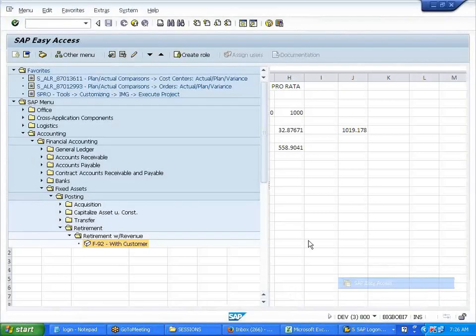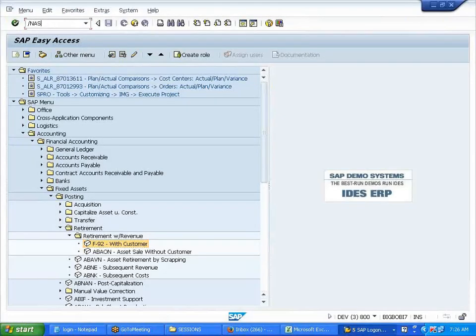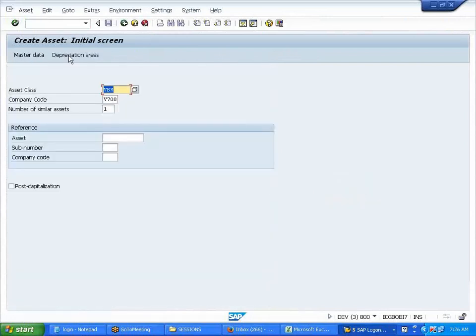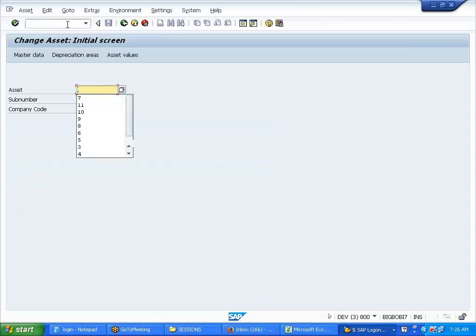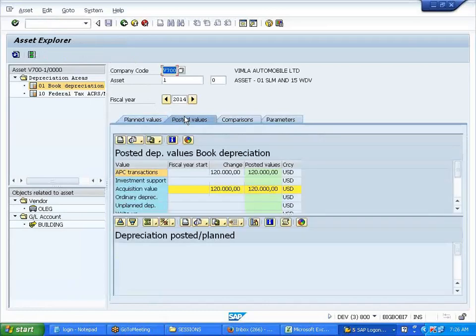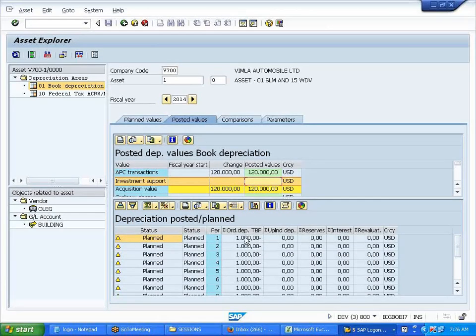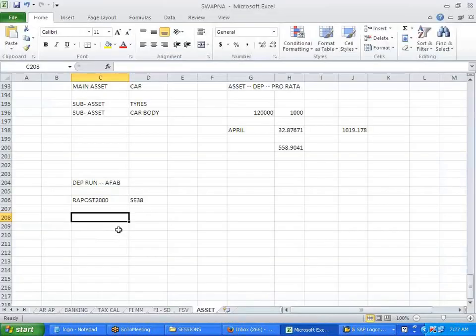When we run the depreciation, it should update, right? If you go to any particular asset, let's say I want to go to AS02, and I want to see the first asset which I created. See here, I'll go to the asset values. What is the value? See here, 1,000, right? So when I post for the first month, it should post to my GL because book depreciation should post, right? So this will turn into green color. So when I am posting this, it should generate some entry, right? What is the entry?